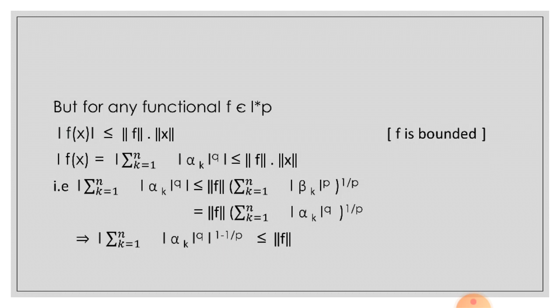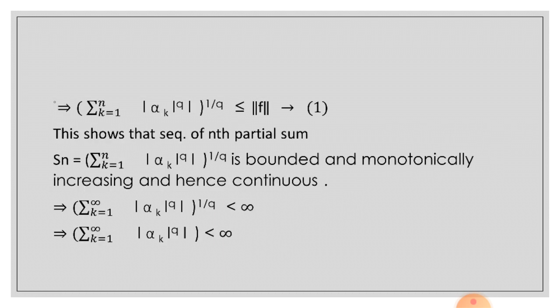This implies that summation k is equal to 1 to n mod of alpha k raised to the power q whole raised to the power 1 minus 1 by p is less than or equal to norm of f. This implies that summation k is equal to 1 to n mod of alpha k raised to the power q whole raised to the power 1 by q is less than or equal to norm of f.